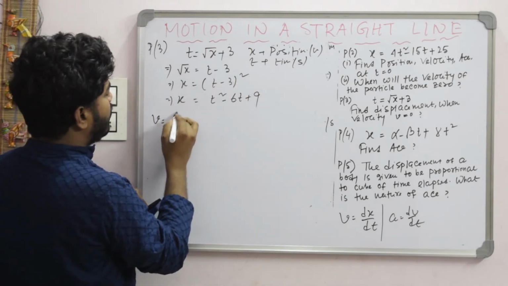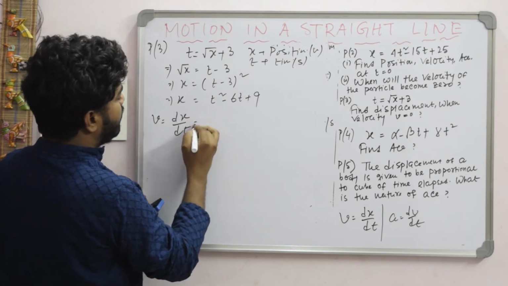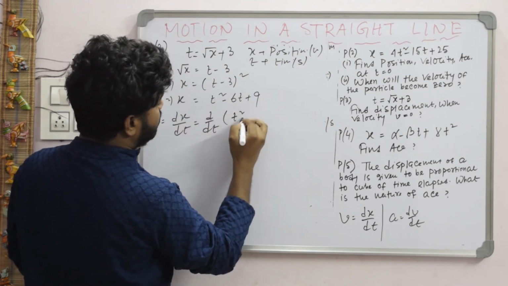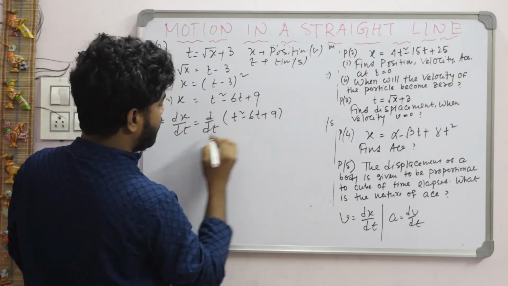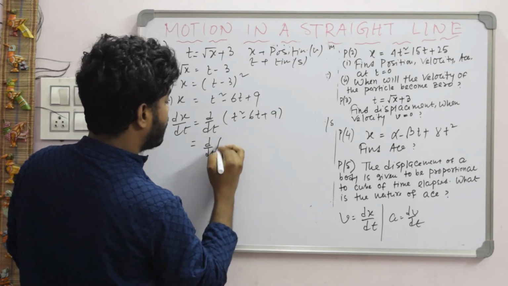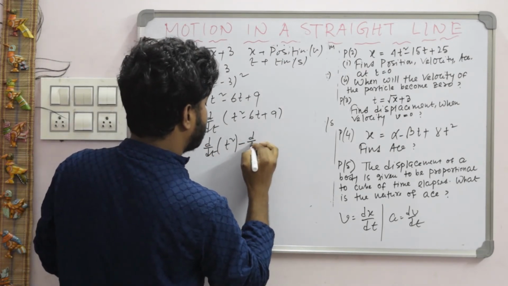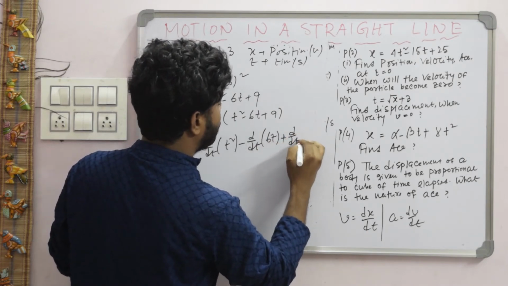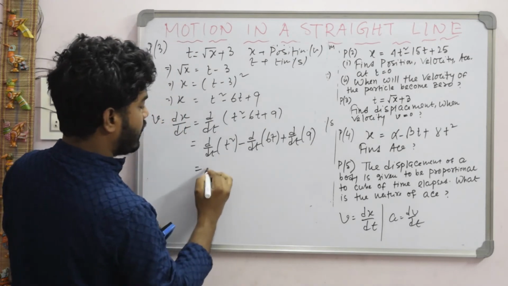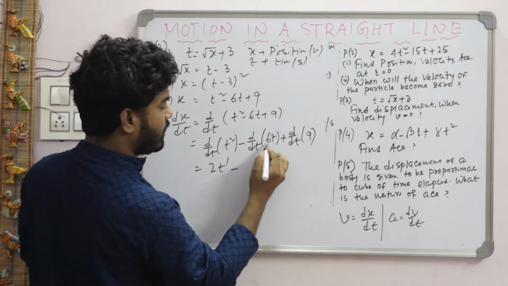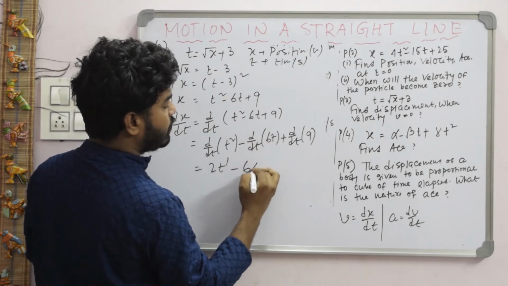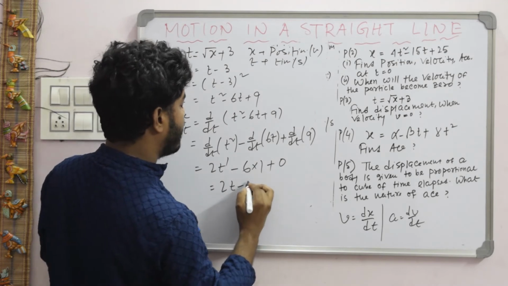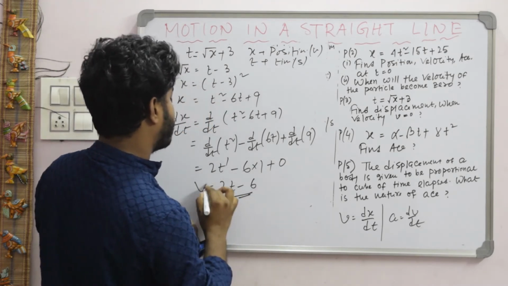So what will be the value of velocity? You know the formula, dx by dt, that is d by dt of, in the place of x write it down, t square minus 6t plus 9. Now simplify it, d by dt of t square minus d by dt of 6t plus d by dt of 9. This one, t square, that is 2t to the power 1, minus 6, common, and d by dt of t is 1, plus d by dt of 9, constant, so answer is 0. So this one is 2t minus 6. This is the expression of velocity.